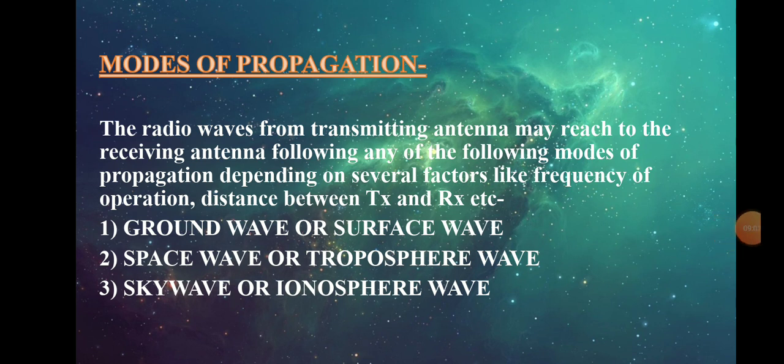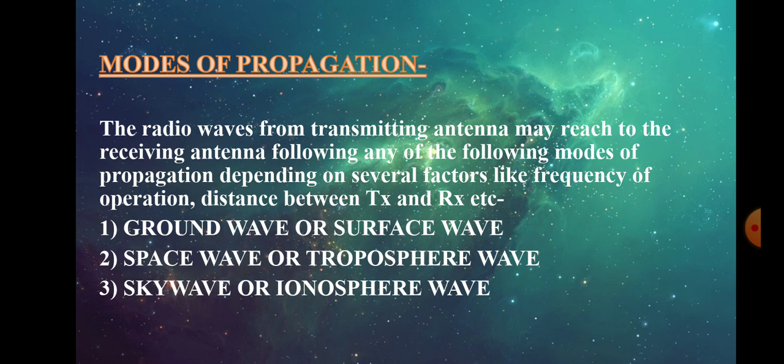Skywave or ionospheric wave, also called point to point communication or propagation, has a frequency range from 2 to 30 megahertz, and it is the mode of propagation where the EM wave reaches the receiving point after reflection from the ionospheric region, which is the uppermost atmospheric layer called ionosphere, and it is situated between 15 km to 400 km over the Earth's surface.